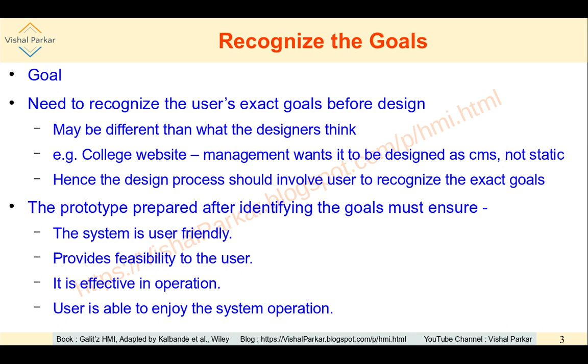Provides feasibility to the user. There may be many ways of performing one operation depending on the user's experience, knowledge, skill, etc. So the system must provide ways to achieve that one particular goal in various ways. This is what is called feasibility, as we have seen previously.